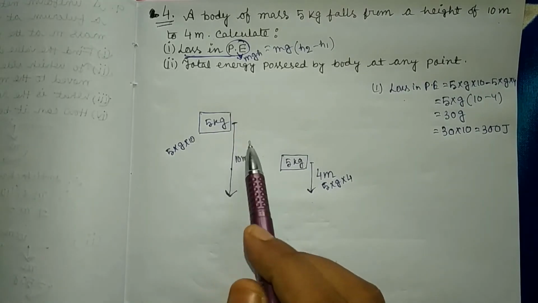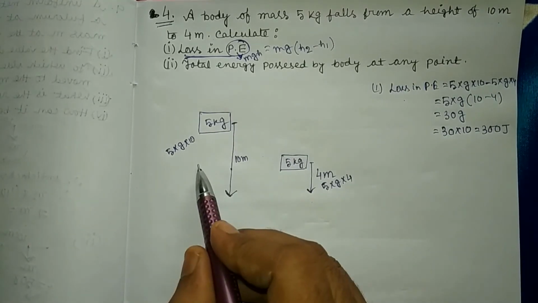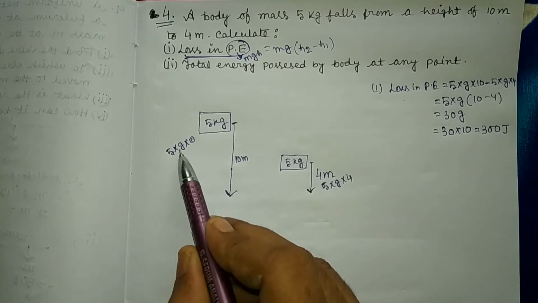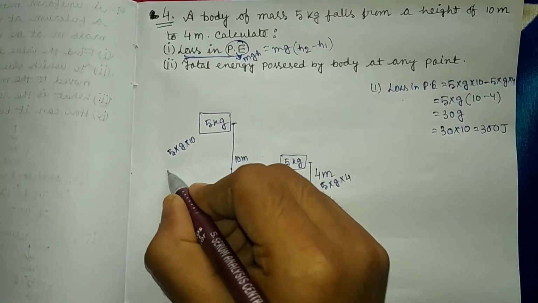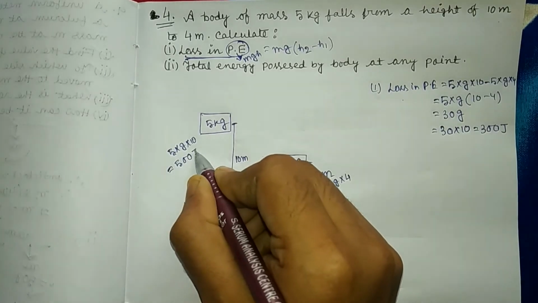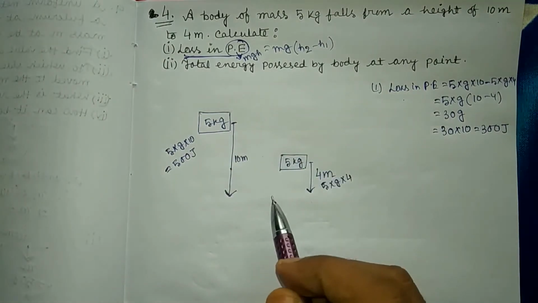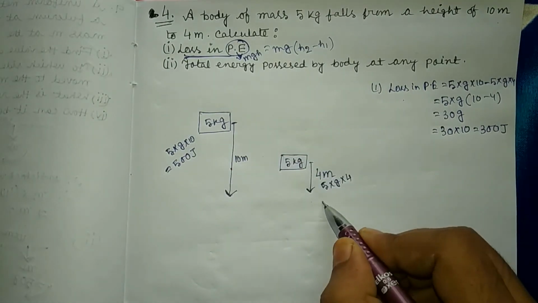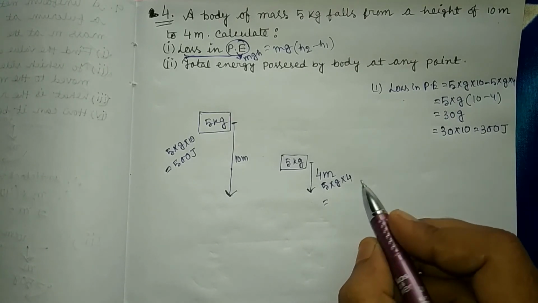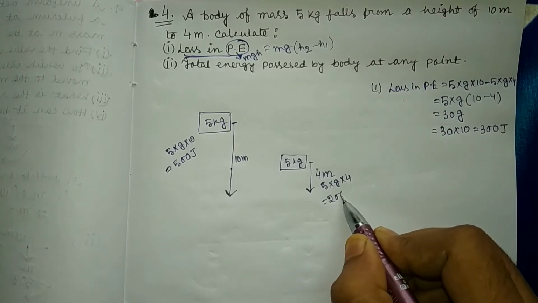Okay, then initial energy of body equals 5 into g into 10 equals 500 joule and final energy of body equals 5 into g into 4 equals 200 joule.